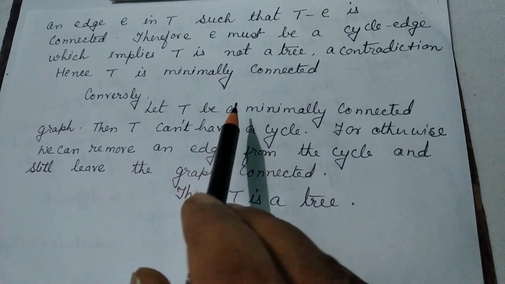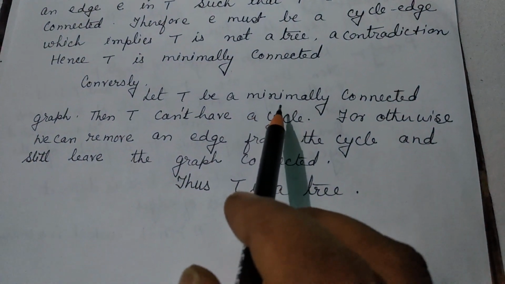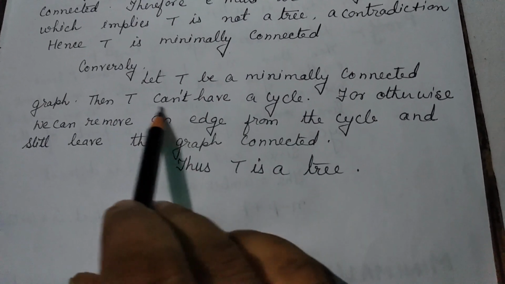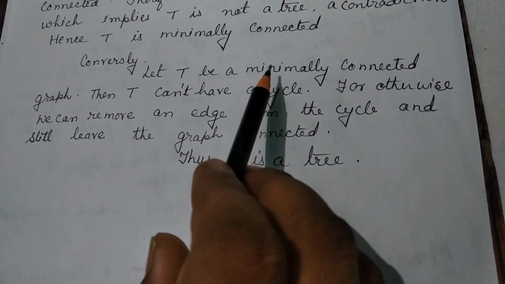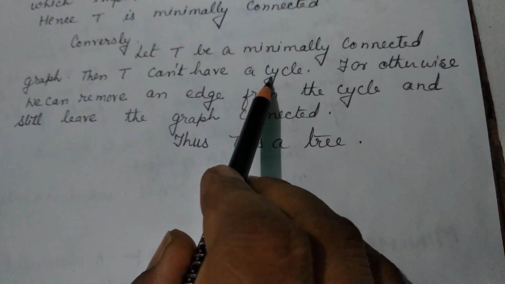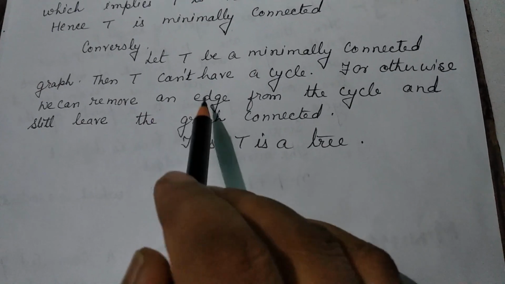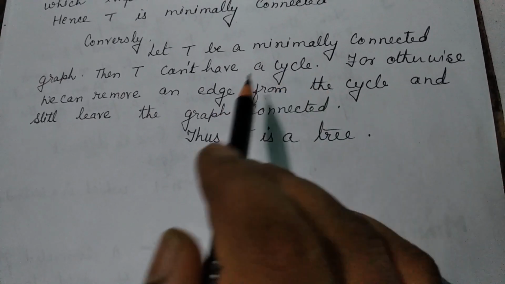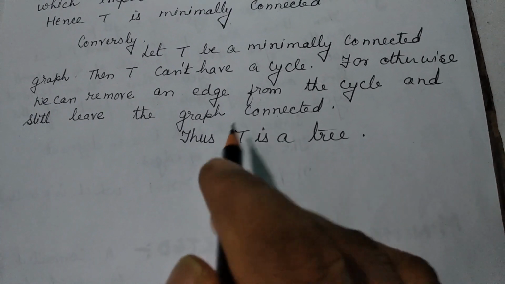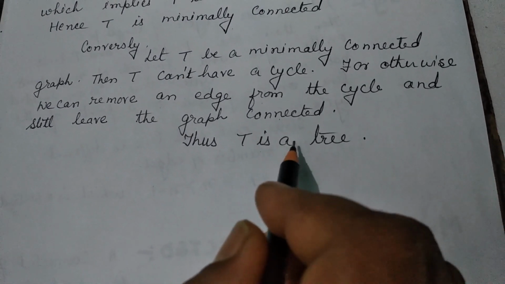Conversely, let T be a minimally connected graph. Then T cannot have a cycle. Otherwise, we can remove an edge from the cycle and still leave the graph connected. Thus, T is a tree.